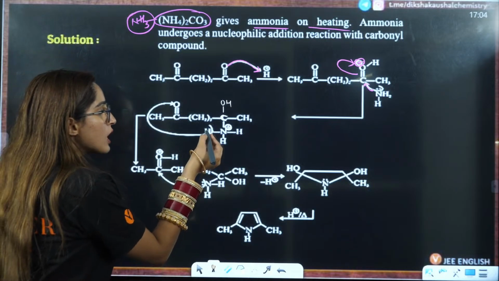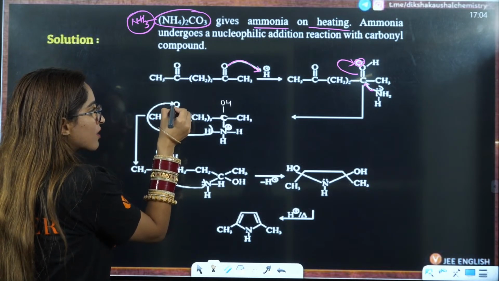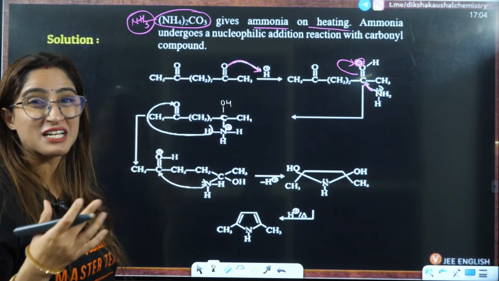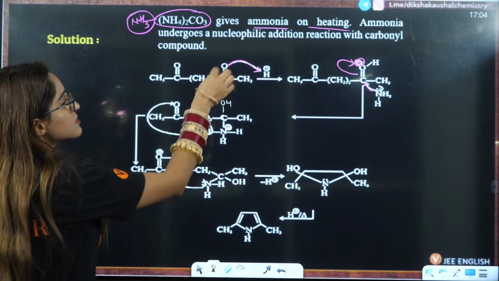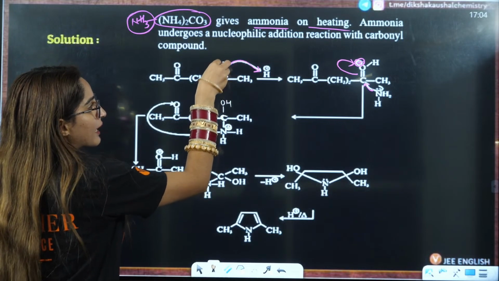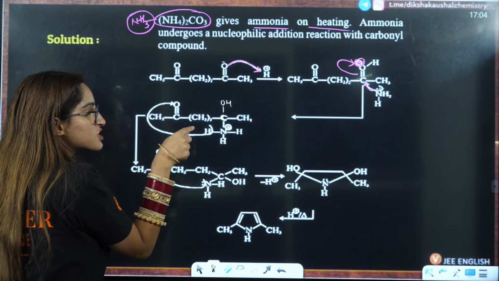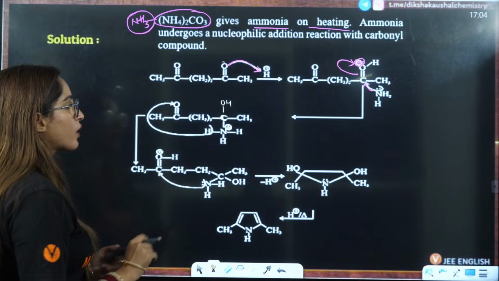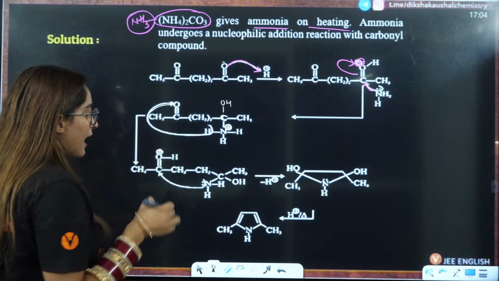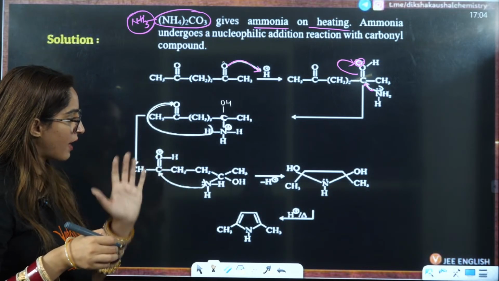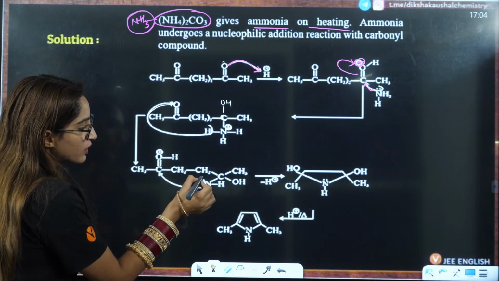So this nitrogen has 4 bonds and is positive, and this carbonyl oxygen, we know, is electron deficient. It wants hydrogen. This carbonyl oxygen had hydrogen from here, and it will also want hydrogen. It will abstract this hydrogen from the nitrogen, and hence you will have a double bond, oxygen positive, and that will lead to the ring formation here.